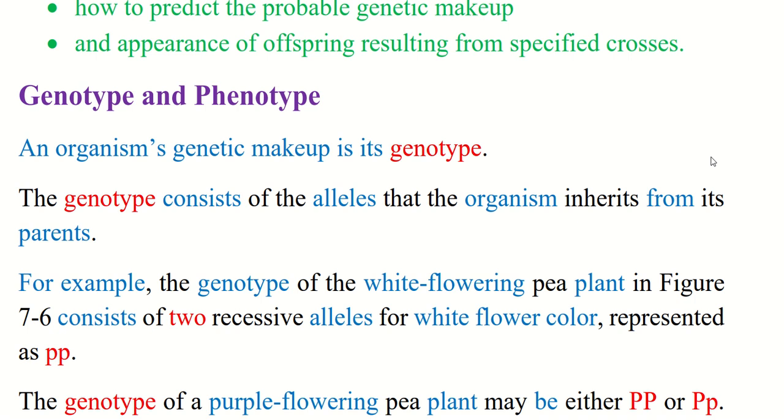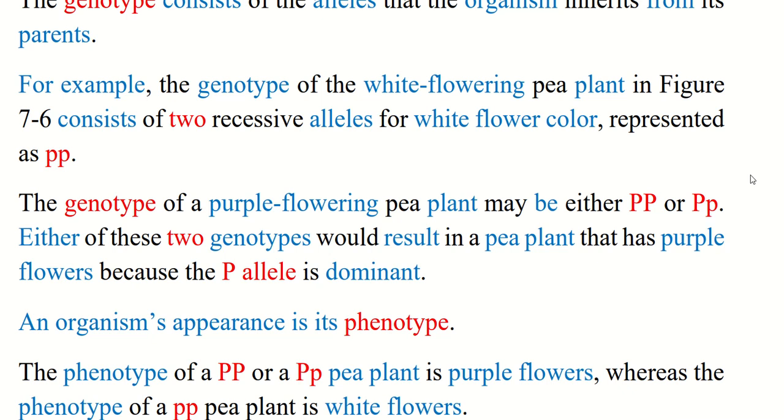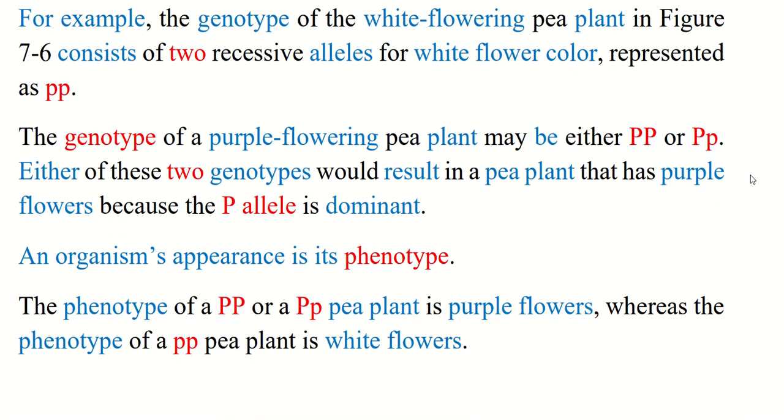Genotype and phenotype. An organism's genetic makeup is its genotype. The genotype consists of the alleles that the organism inherits from its parents. For example, the genotype of the white flower pea plant in figure 7.6 consists of two recessive alleles for white flower color, represented as p small p small. The genotype of purple flowering pea plants may be either P capital P capital or P capital p small.